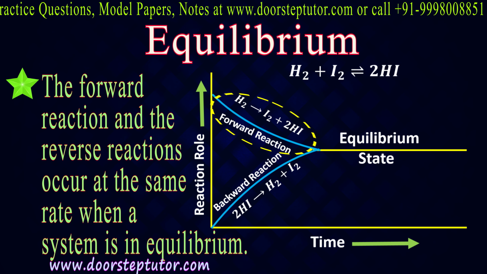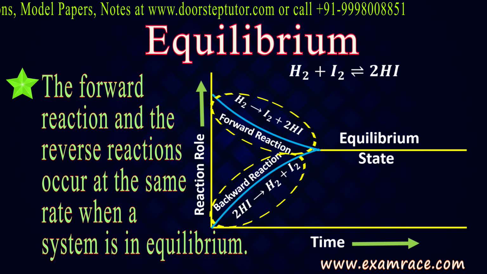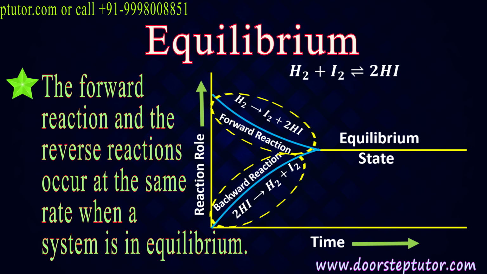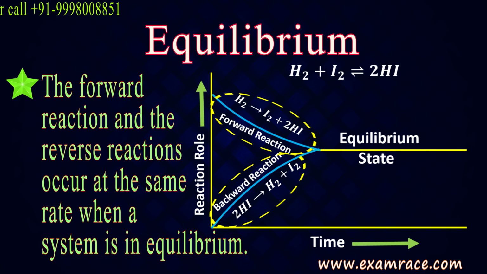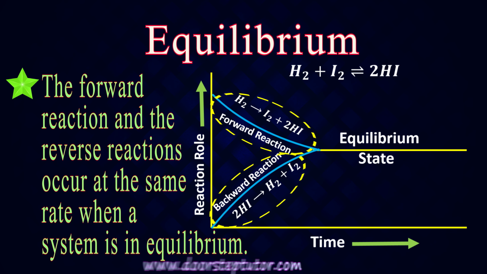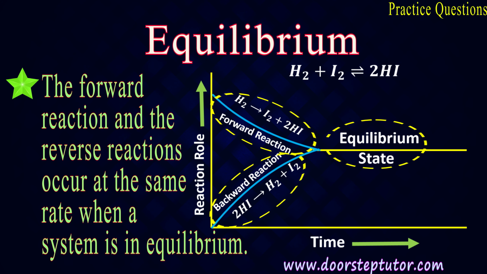Okay, and similarly in the backward reaction, when 2HI will break down, it will give H2 plus I2. So in both the reactions, forward and backward, the rate is same. Okay, and that's why this particular system is said to be in equilibrium.